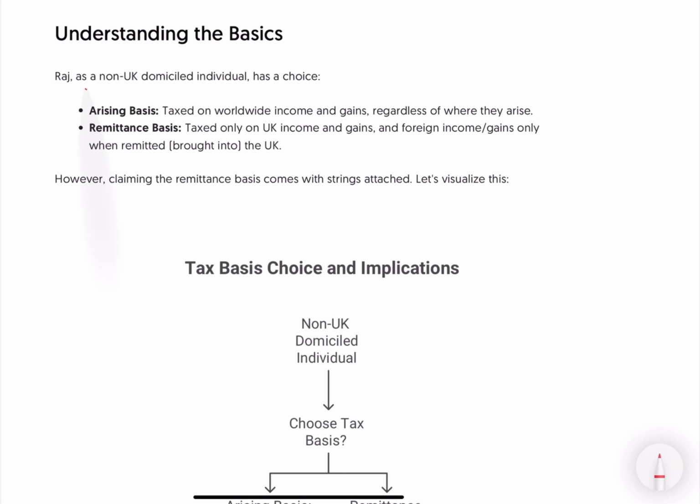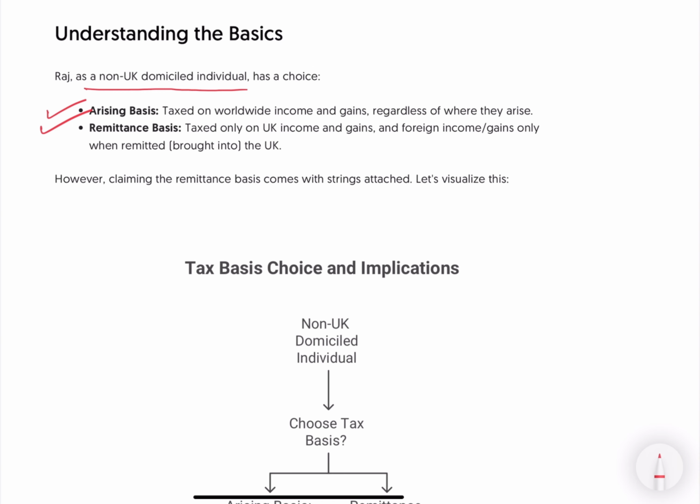Raj is a non-UK domiciled individual. He has got two choices: arising basis or remittance basis. What does that mean? Arising basis is when you are taxed on worldwide income and gains regardless of whether they are remitted. And remittance basis is you're taxed only on UK income and gains, and foreign income and gains only when remitted, brought into the UK.